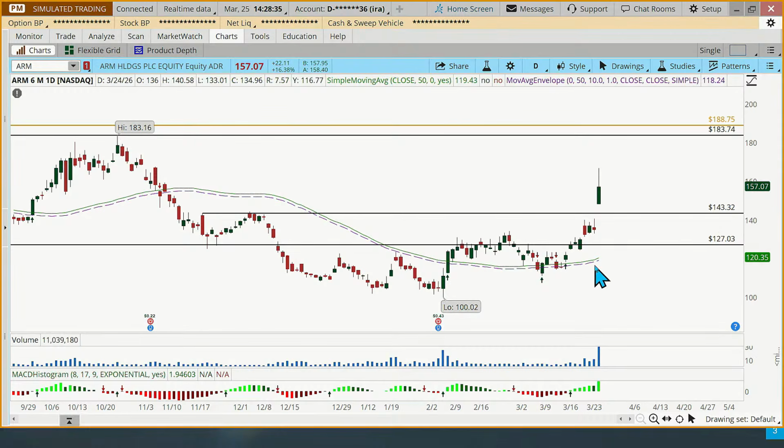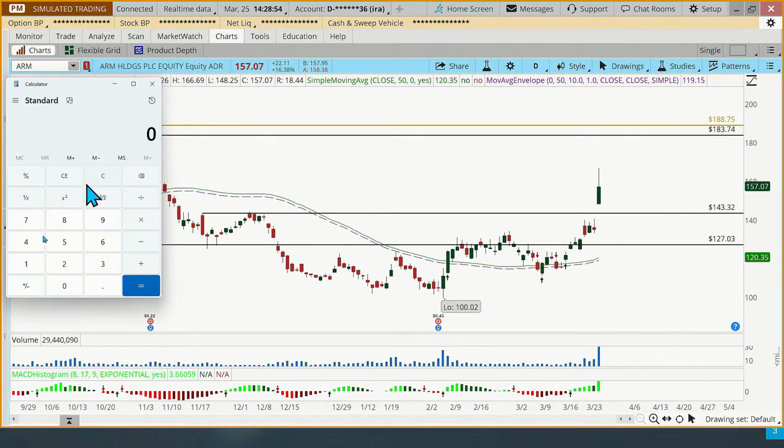This is another one where we're just going to put the stop. We'll go 3%, I think, below the 127.03 is what I did on this one, because it's gone up so much over here. And if I did my math right, let me just get my calculator here. 127.03 times 0.97 is 123.22. Yeah, so that's what I chose for this example here.